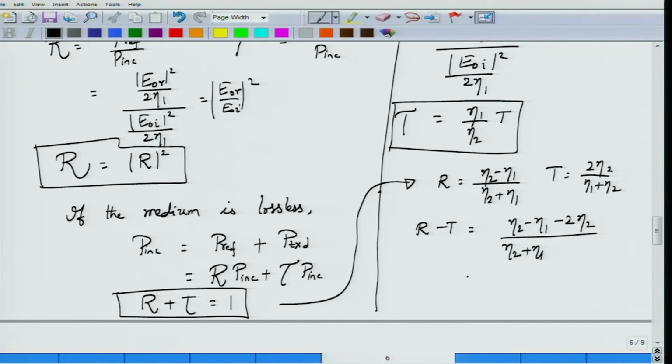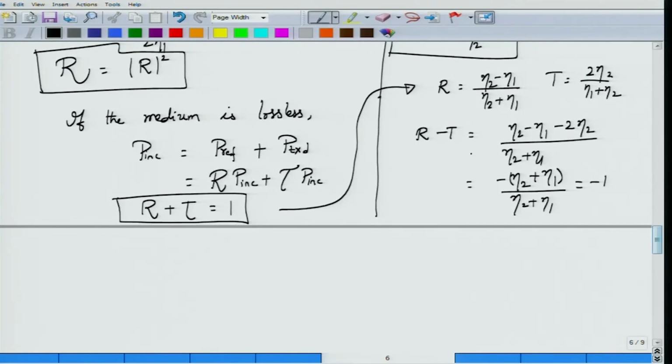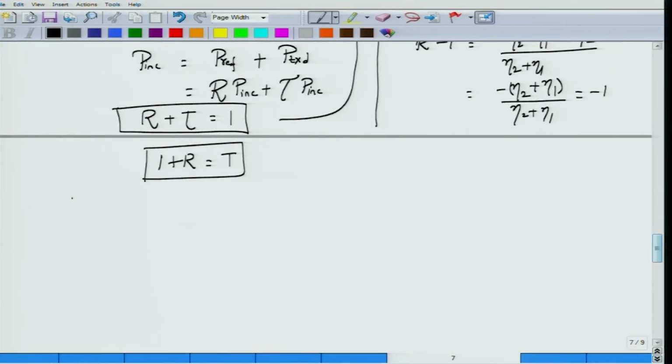And eta 2 minus 2 eta 2 is minus eta 2 minus eta 1, so I can put the minus sign common, divided by eta 2 plus eta 1, which equals minus 1. Interchanging the minus T onto the other side, 1 plus R is equal to T. From now on we will replace this R by gamma, standing for the reflection coefficient, and this T by tau, standing for the transmission coefficient.